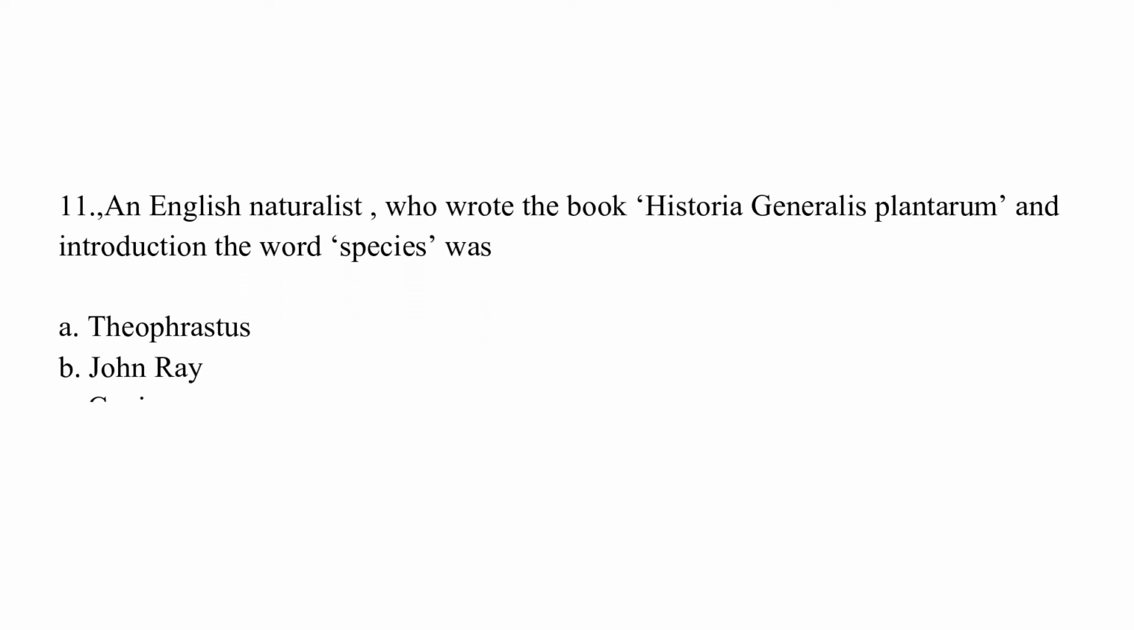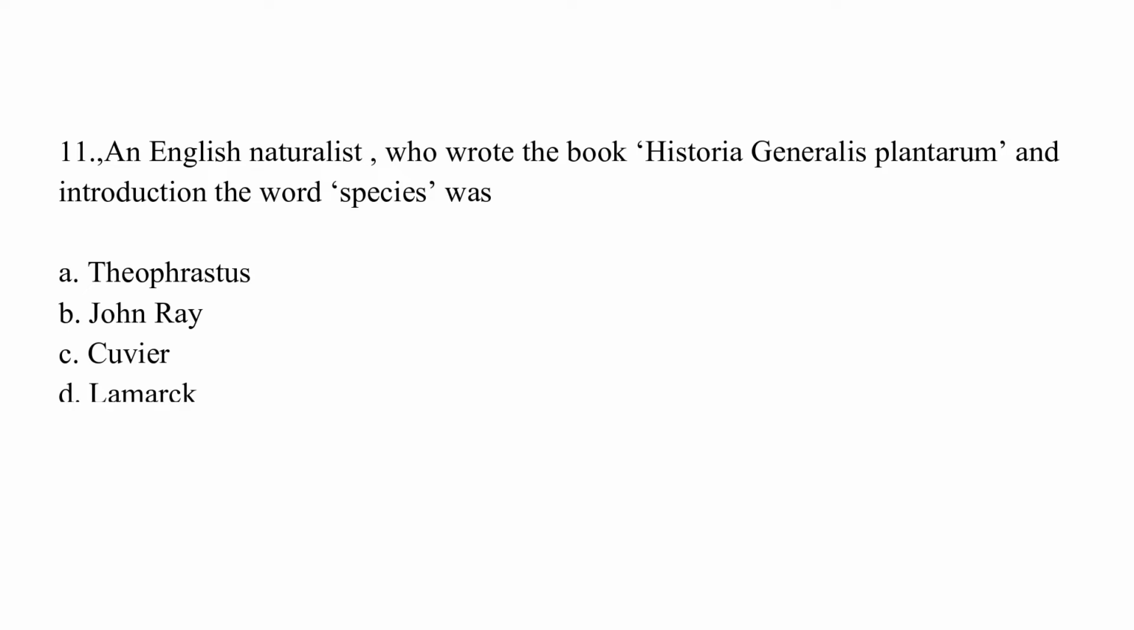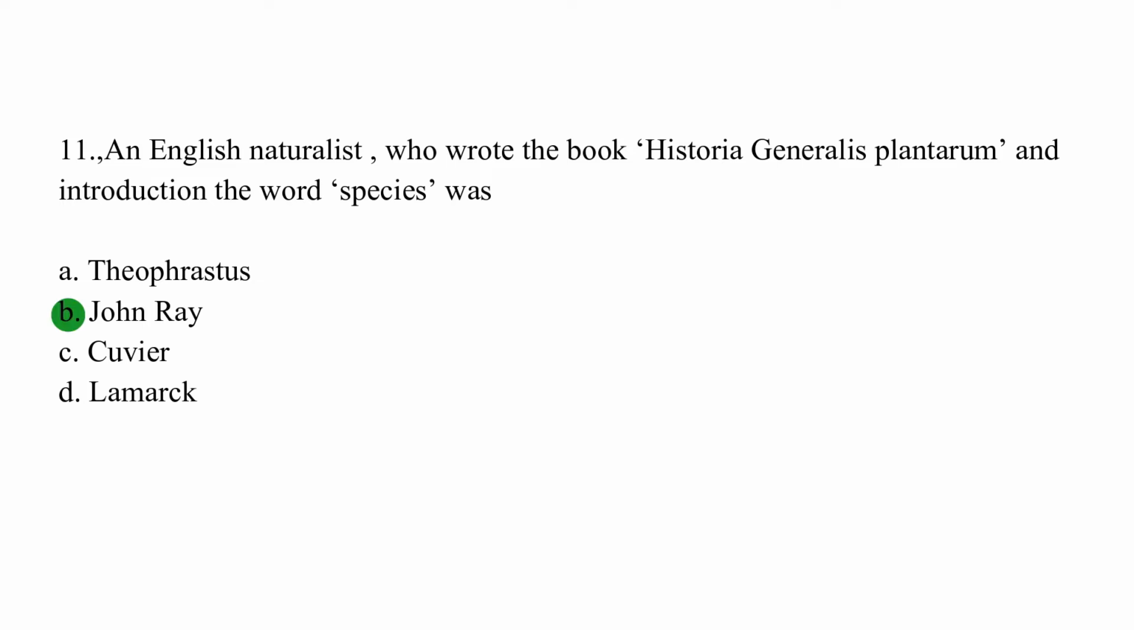An English naturalist who wrote the book Historia Generalis Plantarum and introduced the word species was option A, Theophrastus. Option B, John Ray. Option C, Cuvier. Option D, Lamarck. The correct answer is option B, which is John Ray.